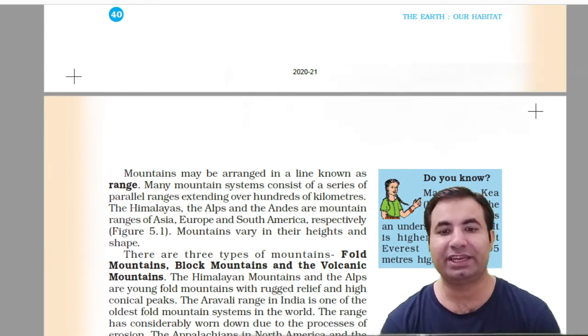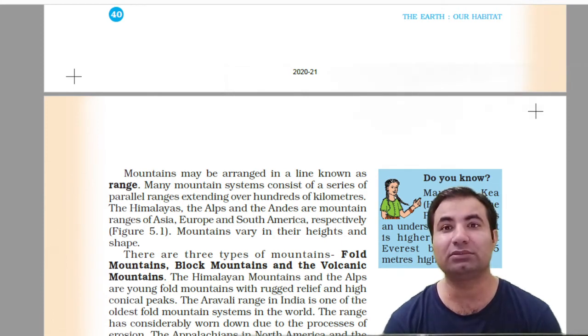So mountains vary in their height and shape. Mauna Kea, Hawaii in the Pacific Ocean is an undersea mountain. This mountain is under the sea and its height is more than Mount Everest. But since it is under the sea, we cannot see this.